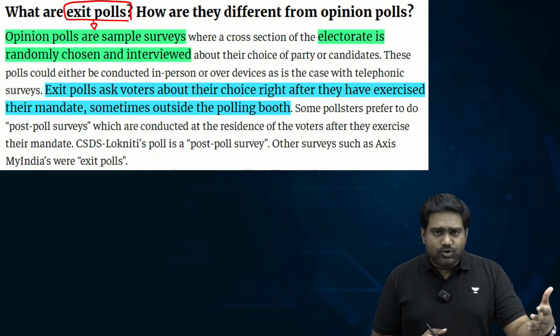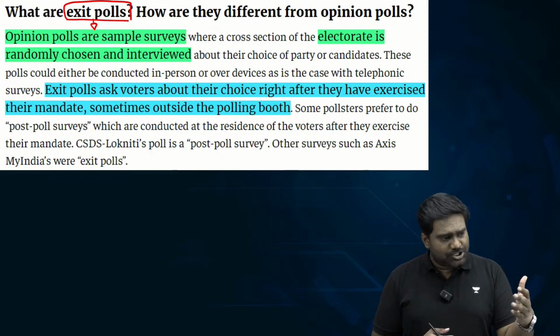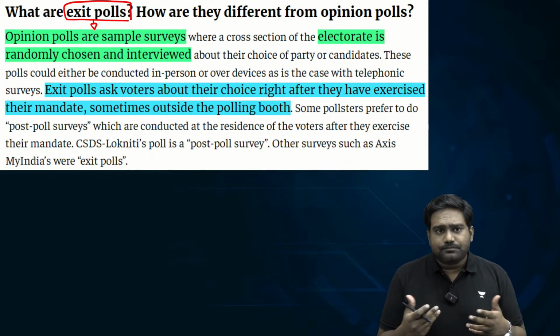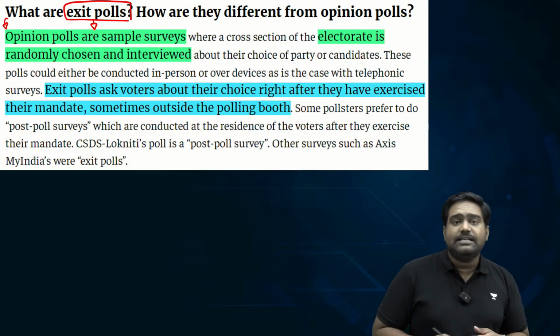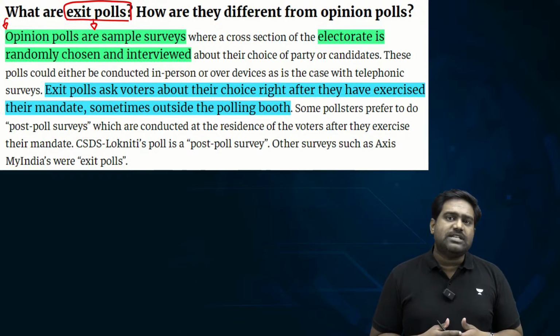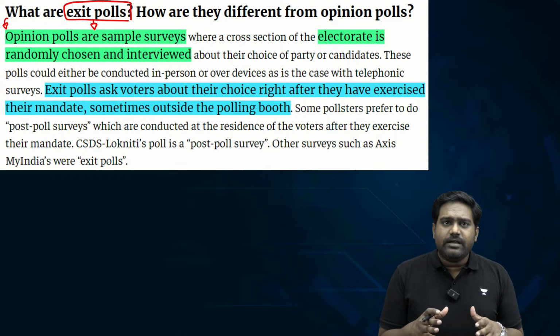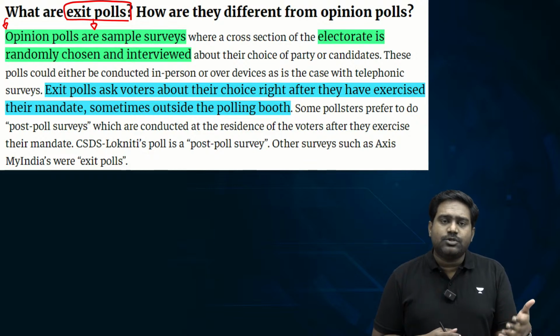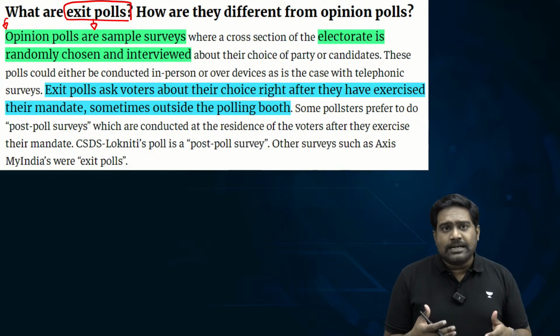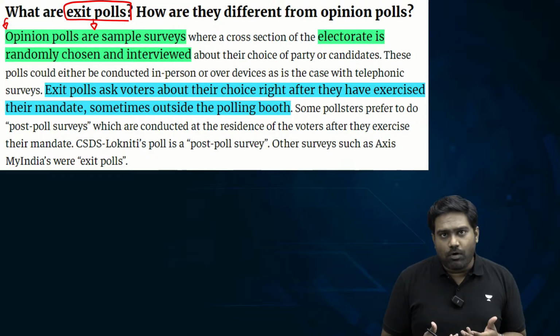So essentially, the voters who would have just cast their vote in the polling station, who are walking out, would be met by these pollsters, those who are part of the survey exercise, and they will pose a questionnaire to the voter who is stepping out from the polling booth. The idea here is to pose such questions so that the voter can discreetly inform which candidate or which party they cast their vote for.